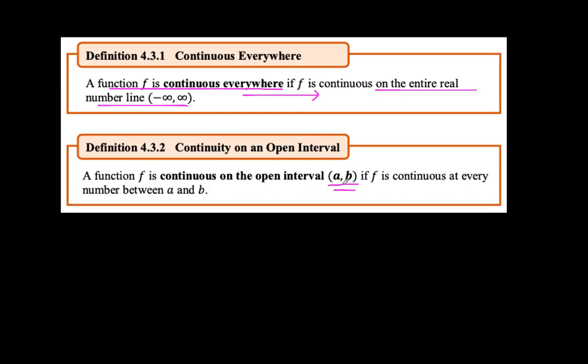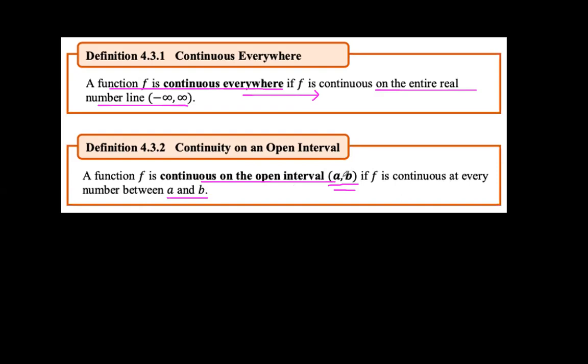When we say open interval, there is a specific set of points, okay, range of points from point A to point B, exclusive with A and B, all right? That's open interval. And it is continuous in this interval if the function is continuous at every number between A and B. Okay, guys?